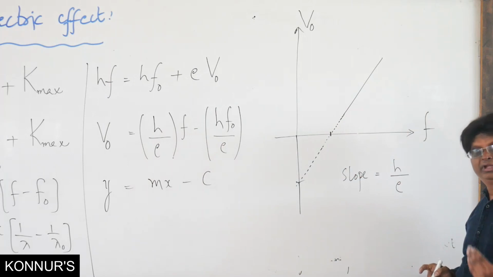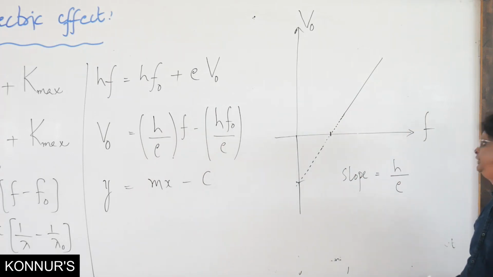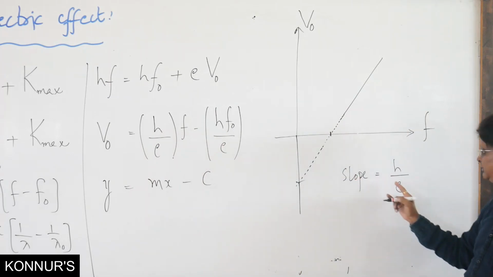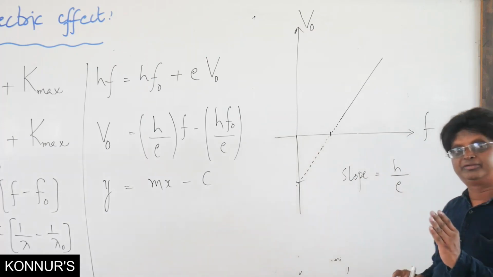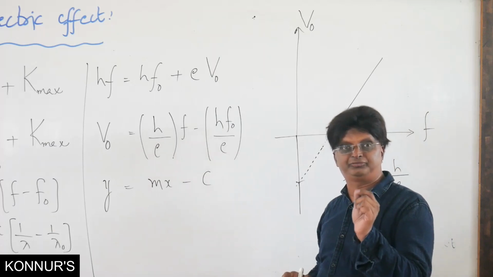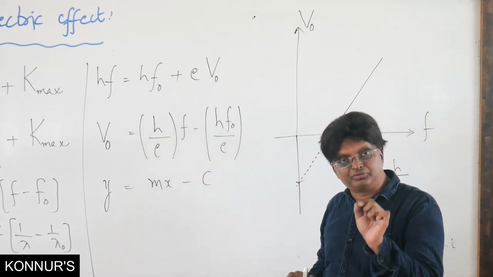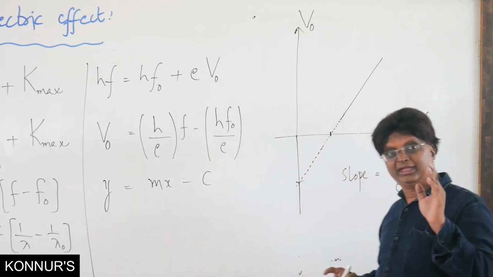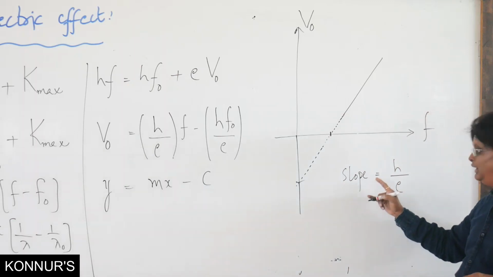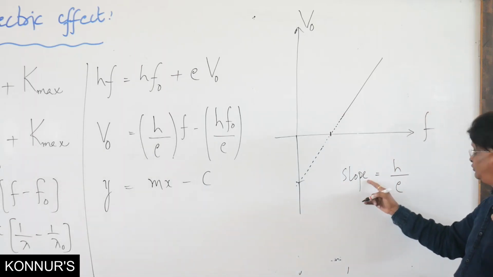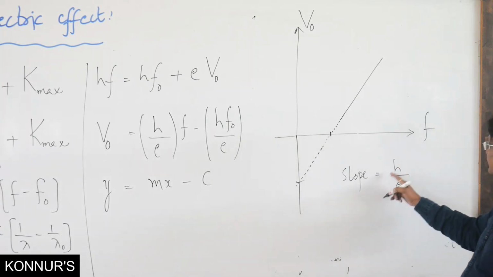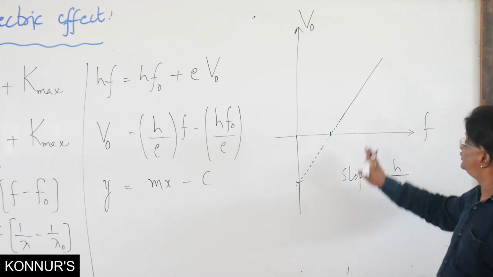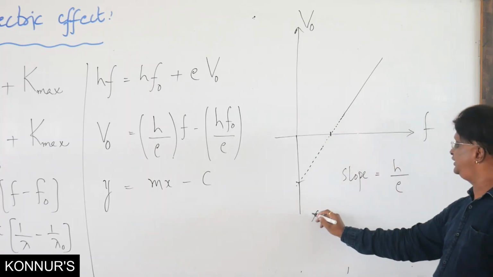So what will be the numerical example? You will be given the slope value and the value of e and asked to find the value of h. We know the h value is 6.6 times 10 raised to minus 34 joule second. But don't choose that as the answer, because in the experiment, what is the slope that we get? Based on the magnitude we have to find the value of h. So that will be our right option. So slope is equal to h by e. One important tool.